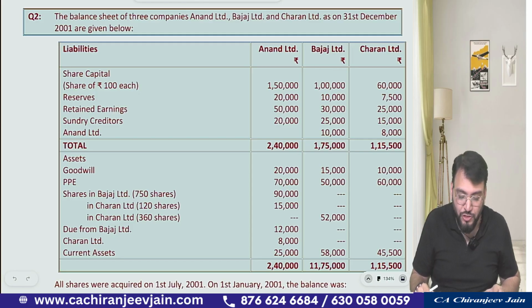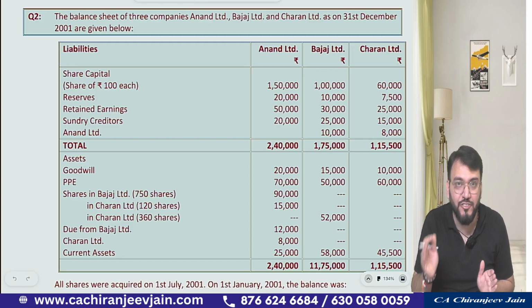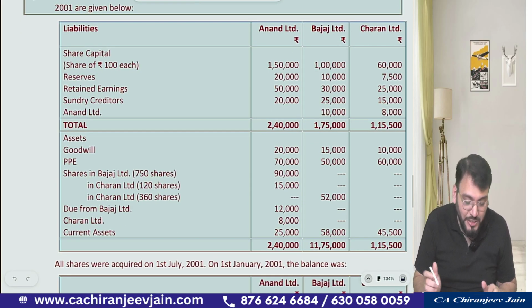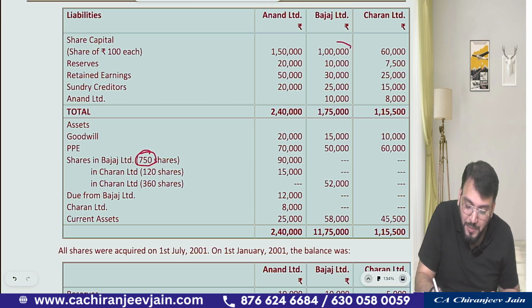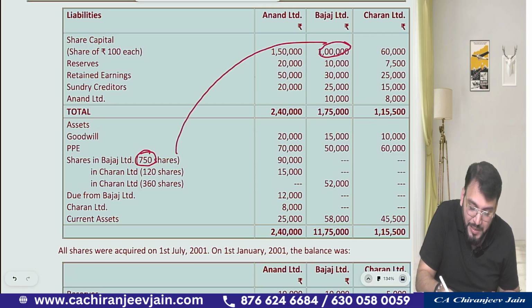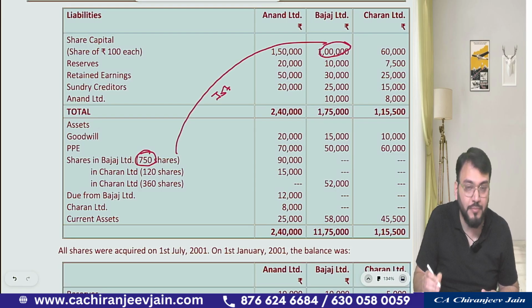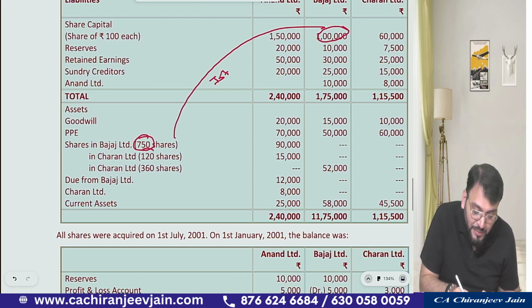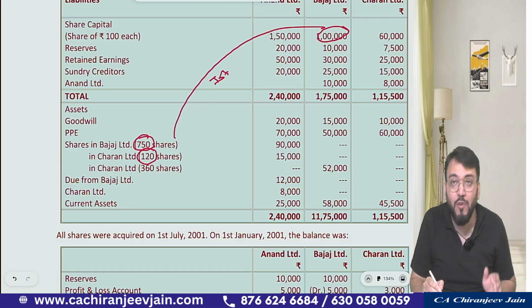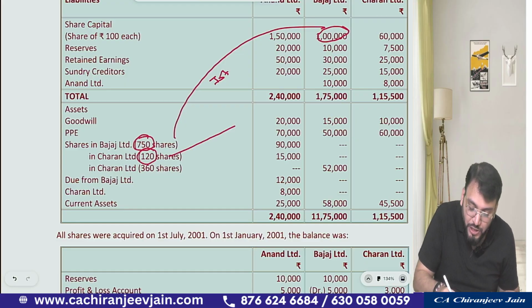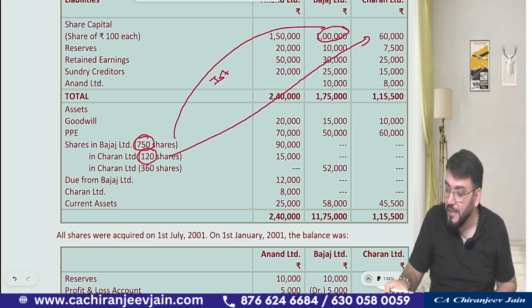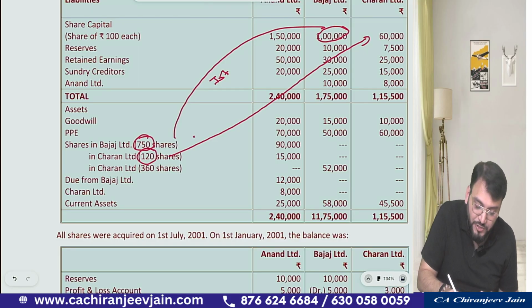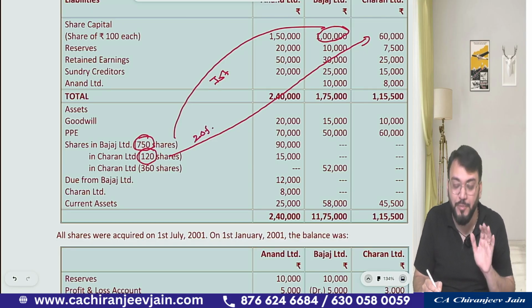You can see in this question, there were three companies, Anand, Bajaj and Charan. Anand has invested in 750 equity shares of Bajaj Limited, which means it becomes 75%. Then Anand has also invested directly in 120 equity shares of Charan Limited, out of 600 shares. If you say 120 divided by 600, it is 20%. So they have a direct holding of 20%.